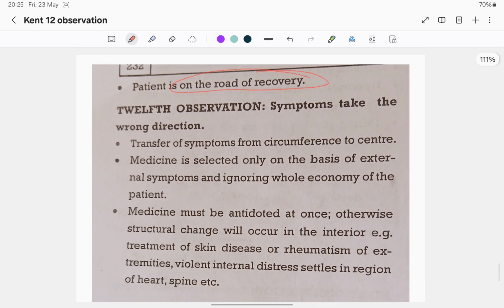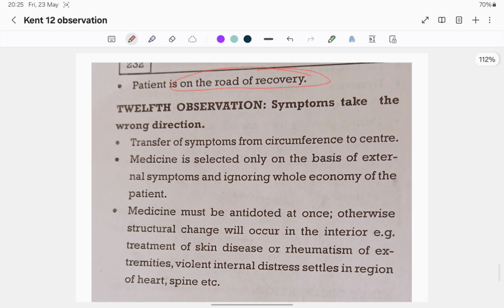Now next, the 12th observation: symptoms take the wrong direction. When there is transfer of symptoms from circumference to center, we say the medicine is going in the wrong direction.